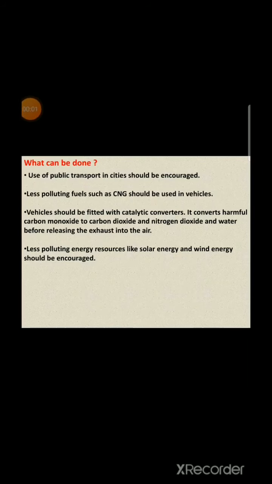Now students, what can be done to save our environment? Use of public transport in cities should be encouraged. Less polluting fuels such as CNG should be used in vehicles. Vehicles should be fitted with catalytic converters. It converts harmful carbon monoxide to carbon dioxide and nitrogen monoxide to nitrogen dioxide and water before releasing the exhaust into the air. Less polluting energy resources like solar energy and wind energy should be encouraged.